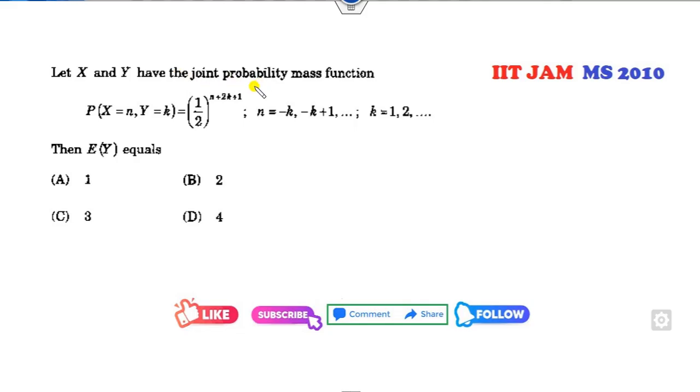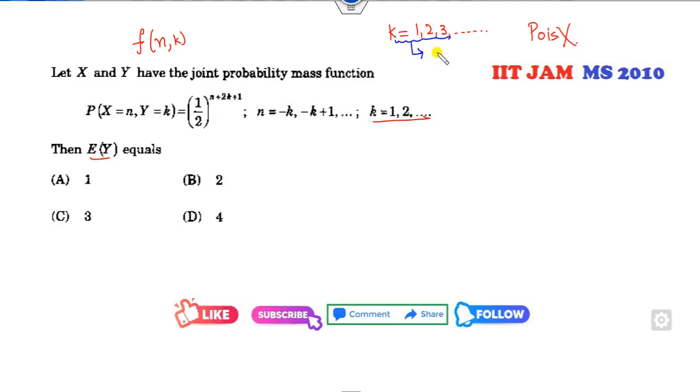X and y follow the joint distribution given here, which is f of x comma y, and then the expected value of x. Can you identify which distribution will work over this domain? Is it a Poisson distribution? No, because Poisson distribution starts from 0. Which distribution will work over 1, 2, 3 and so on?